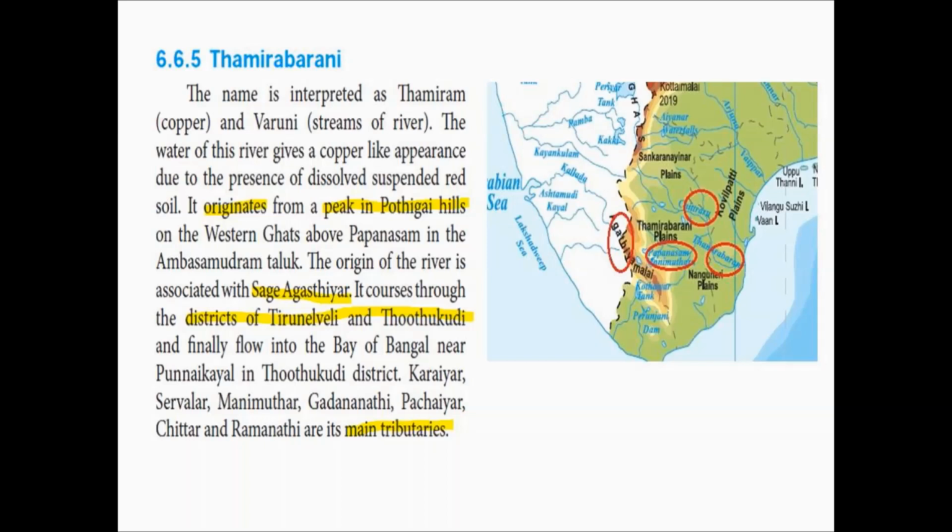This river flows through the districts of Tirunelveli and Thoothukudi, and finally it ends in Bay of Bengal near Punnaikayal in Thoothukudi district. Karayar, Servalar, Manimuttar, Gandhanadi, Pachayar, Chittar and Ramanadi are its main tributaries.